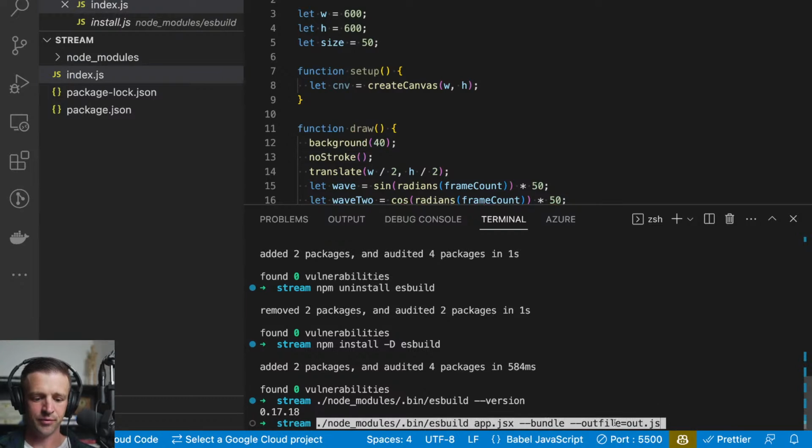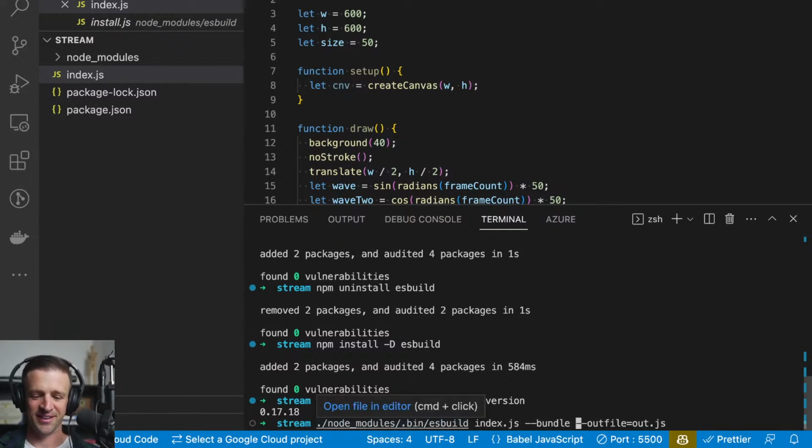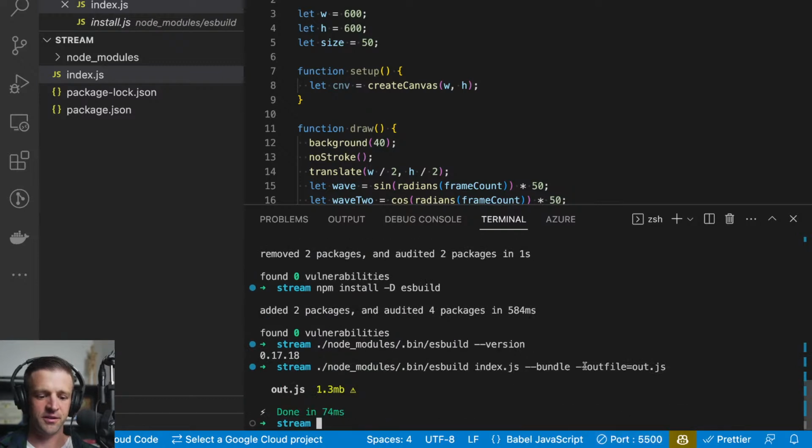So here's what we're saying. We want to run that command again. Now app.jsx, that was from the documentation. We need to change this to index.js. And we're going to give it the bundle flag. So we want to bundle here, and we want to specify an outfile equal to out.js. So I'll go ahead and click return.